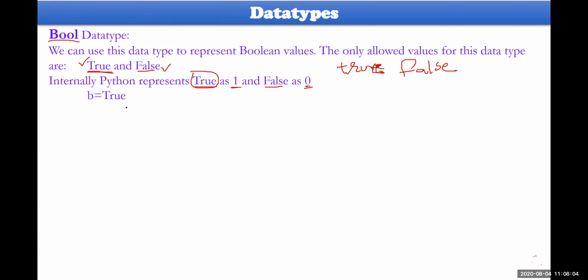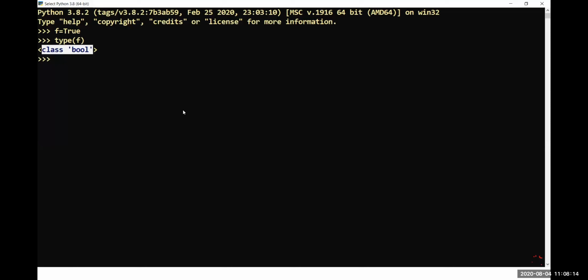Then here, b will be equal to True, and type of b we have already seen just before. If you operate any arithmetic operation between these two, let me say x will be equal to True plus True. Print the value of x. The value of x will be equal to 2. Please understand here: internally, True equals 1, and again True equals 1, so 1 plus 1 is 2.